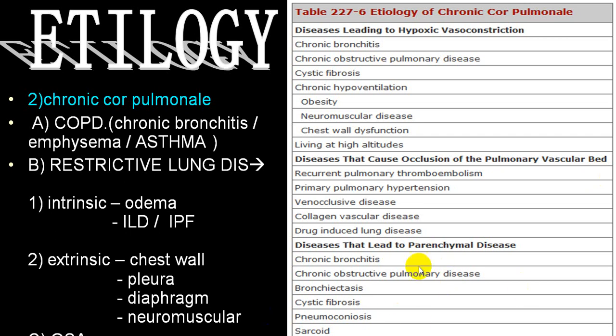These are the conditions involving lung parenchyma. Involving the vascular bed: primary pulmonary hypertension, veno-occlusive disease, collagen vascular disease, drug-induced. Hypoxic vasoconstriction: chronic bronchitis, COPD, cystic fibrosis, obesity. We can include obstructive sleep apnea, neuromuscular disorders, chest wall dysfunctions, high altitude, etc.